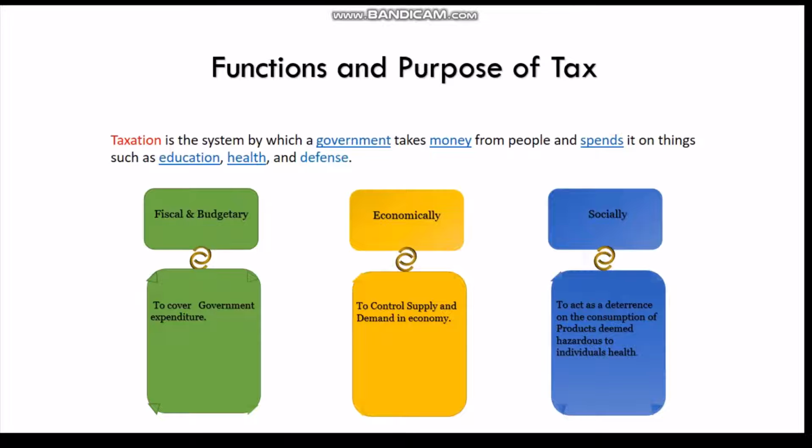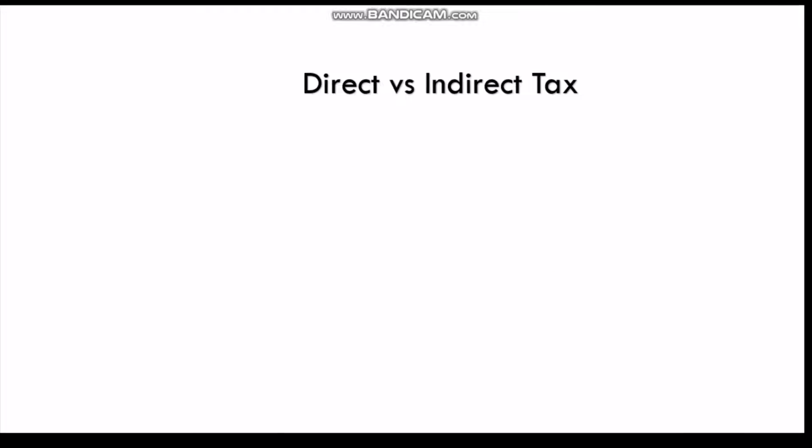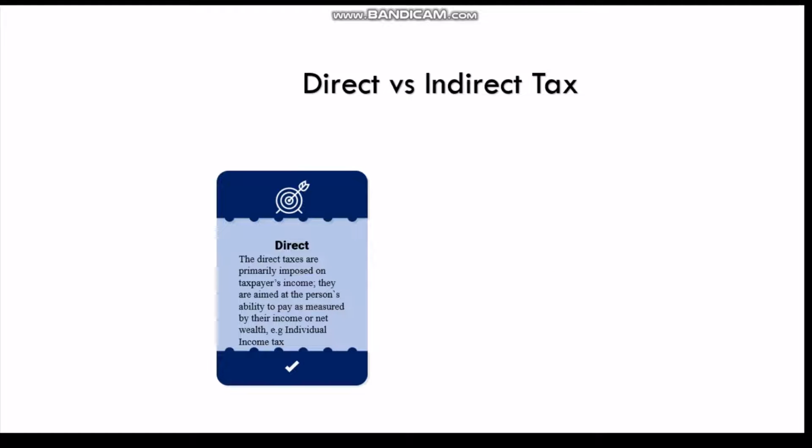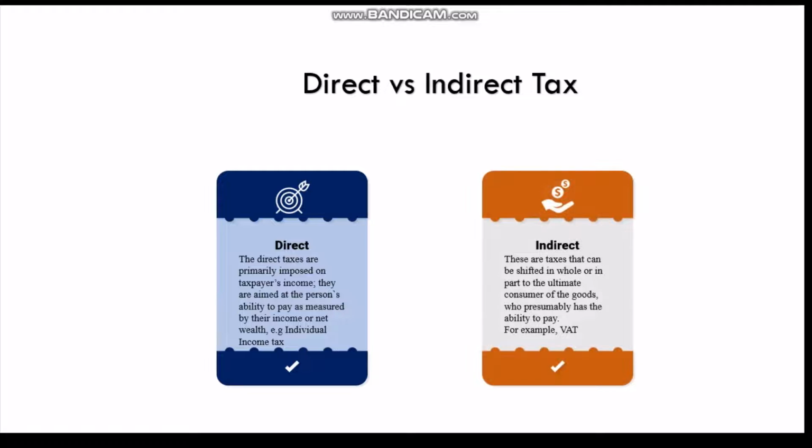Let me dive into the other slide on forms of tax. In forms of tax, we have direct and indirect. Direct taxes are taxes primarily imposed on taxpayers' income. They are aimed at a person's ability to pay as measured by their income or net wealth, such as income tax.